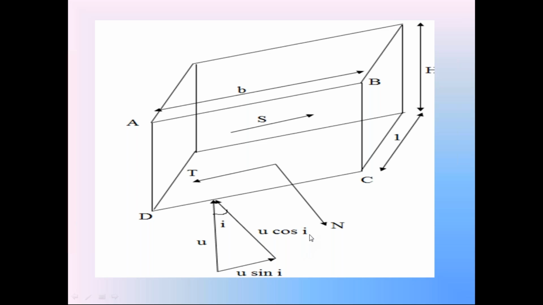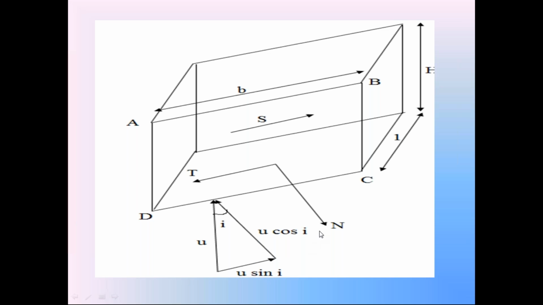Please check this normal component pressure U cos I. This normal component pressure is acting on the surface CD in the perpendicular upward direction. The pore water pressure is vertically upward U. We resolve it into normal and tangential components.